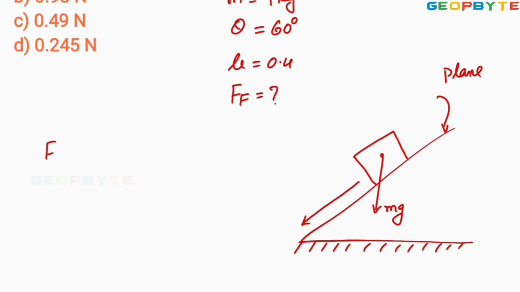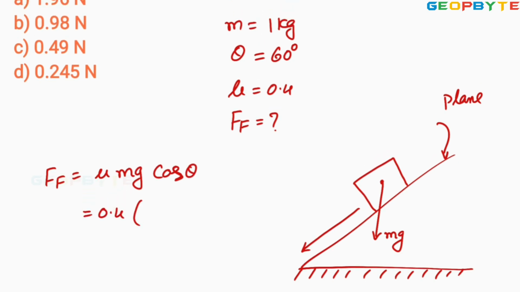That is the frictional force along the plane surface, equal to mu mg cos theta. This is the standard formula. Mu equals 0.4. M is 1 kg. g is 9.8. And cos theta, theta is 60 degrees.